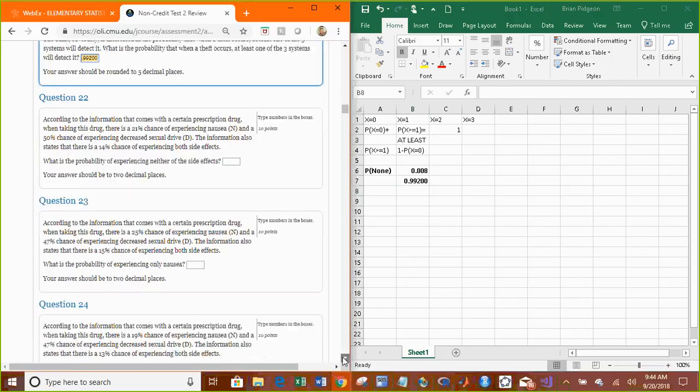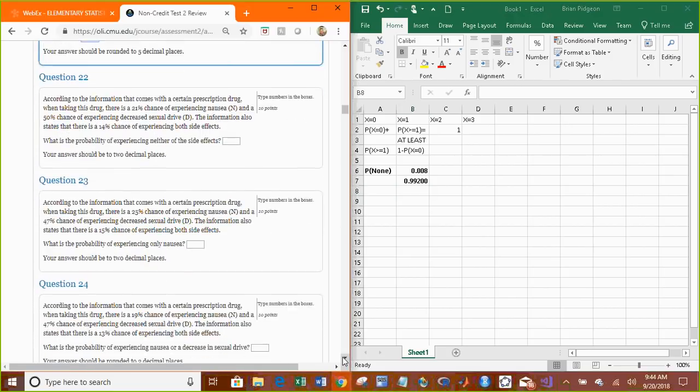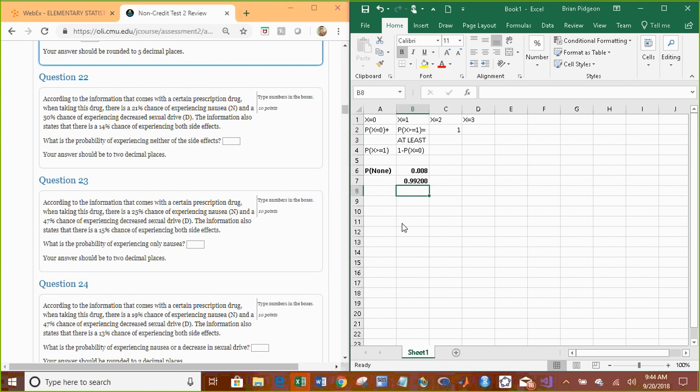According to the information that comes with a certain prescription drug, when taking this drug, there's a 21% chance of experiencing nausea and a 50% chance of experiencing decreased sexual drive. The information also states that there's a 14% chance of experiencing both. So what is the probability of experiencing neither of the side effects? Well, that means neither is 1 minus the probability of either.